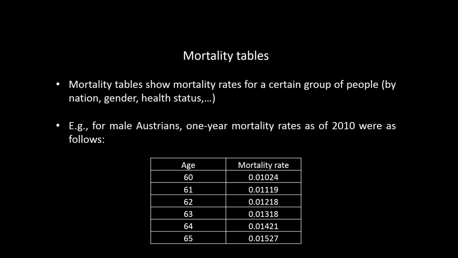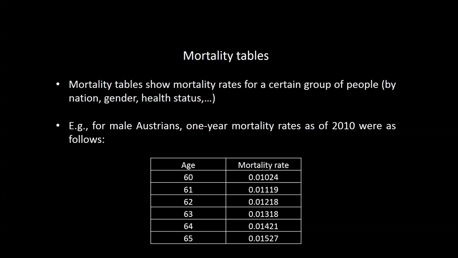Only ages 60 to 65 are shown. The table gives 1-year probabilities of death for men aged 60, 61, and so on. For instance, for a 60-year-old Austrian in 2010, the probability of dying before his 61st birthday was 1.024%. Since an individual who does not die in a given year survives this year, 1-year survival probabilities are given